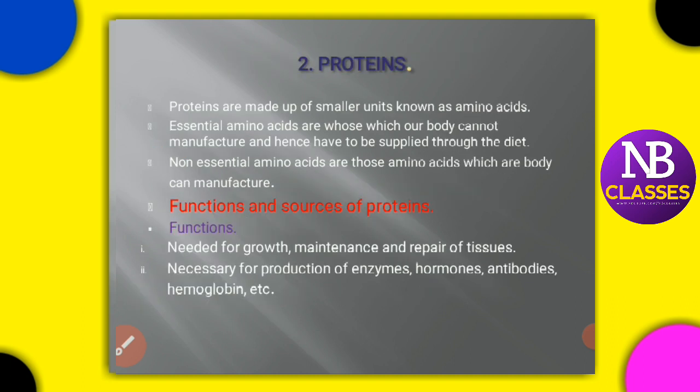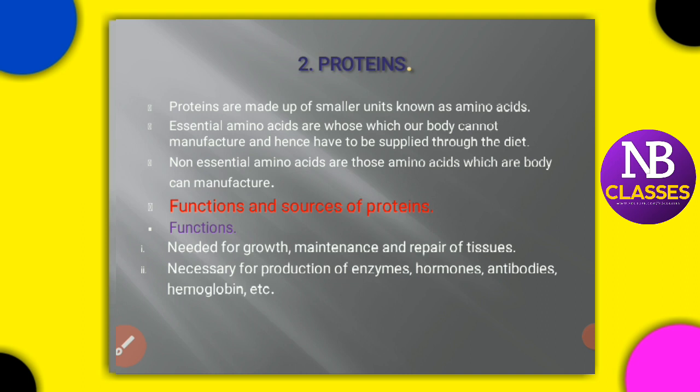Now, what exactly are proteins? Proteins are made up of smaller units known as amino acids. There are different types: essential amino acids and non-essential amino acids. Essential amino acids are those which our body cannot manufacture.